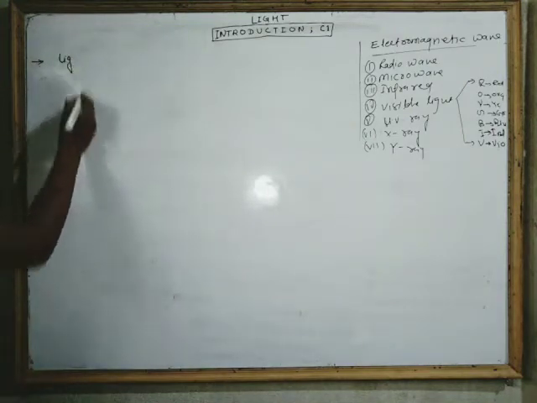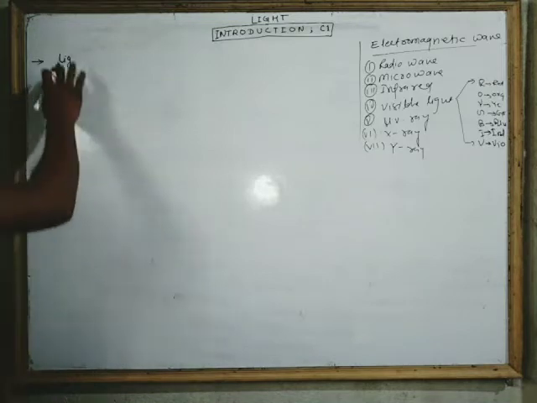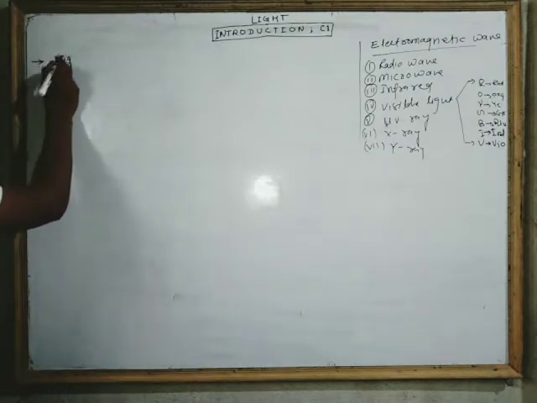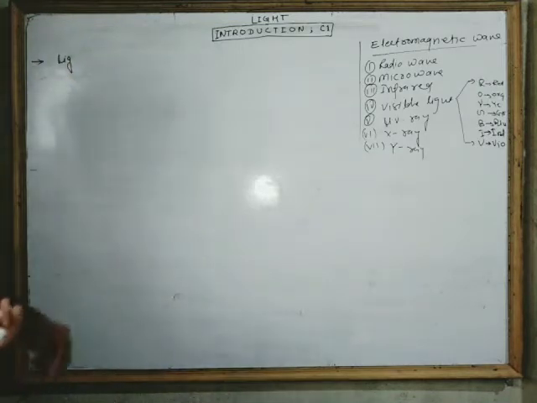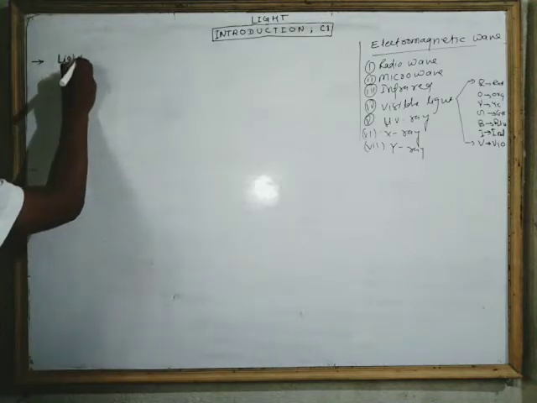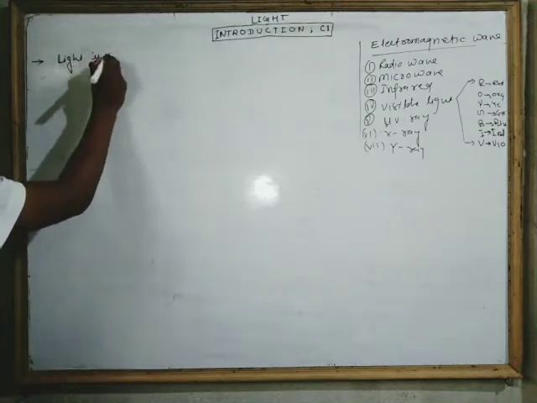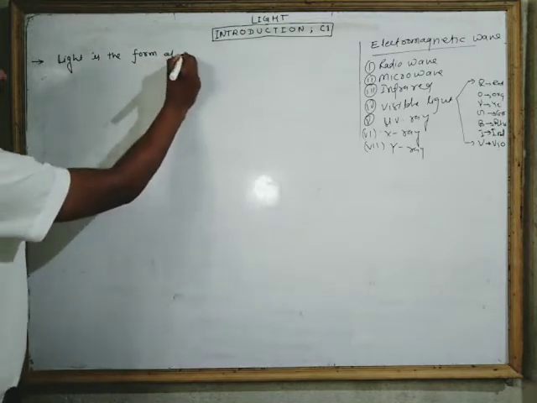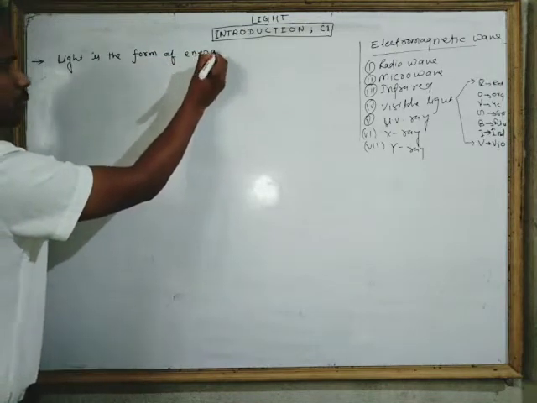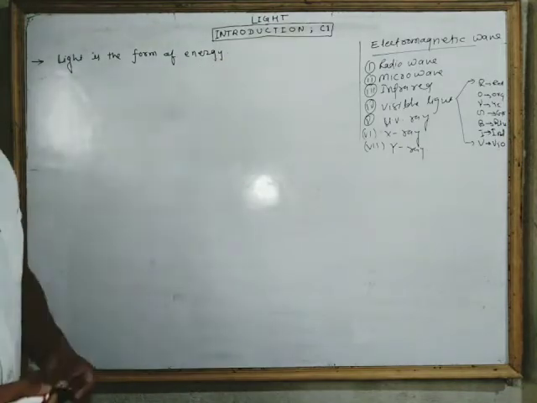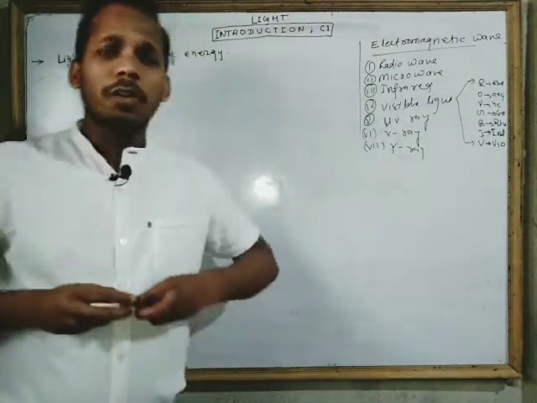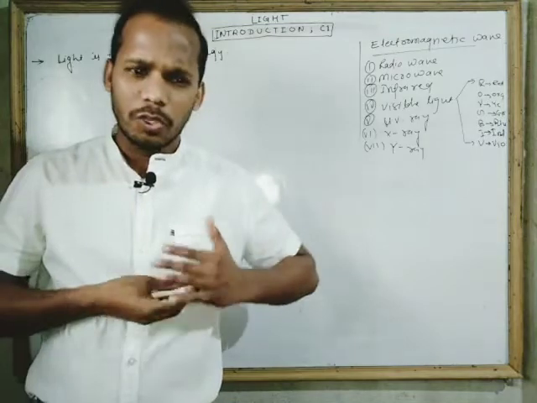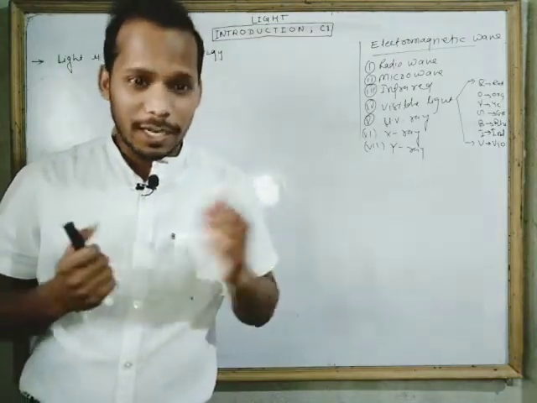The simple definition of light, which you may have studied in junior classes, is that light is a form of energy. How can we say that light is a form of energy? Very simple. How can you produce light? You produce light by using electricity.